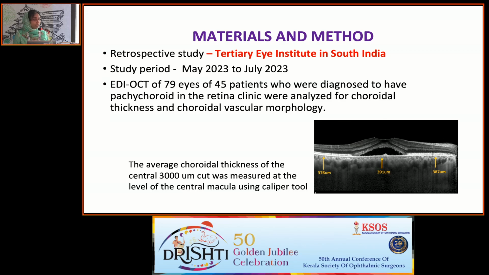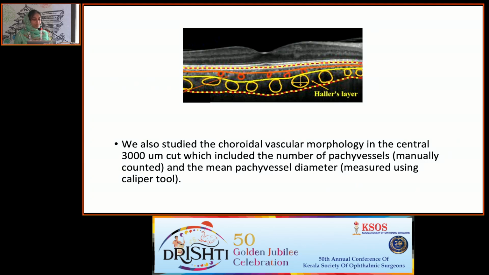The EDI OCT of 79 eyes of 45 patients who were already diagnosed to have pachychoroid from our retina clinic were analyzed for their choroidal thickness and choroidal vascular morphology. The choroidal thickness was measured in the central 3000 micrometer cut section using a caliper tool, and we took the average of 3 points at the level of the central macula. In the same section, we studied the choroidal vascular morphology, which included the average number of pachyvessels that were manually counted and the mean pachyvessel diameter, also measured using the calipers tool.